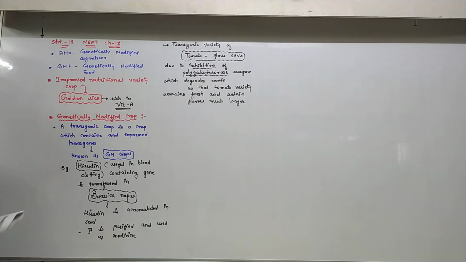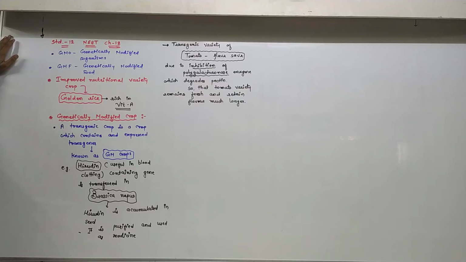One transgenic variety of the tomato is known as Flavr Savr, due to inhibition of the polygalacturonase enzyme, which degrades the pectin.